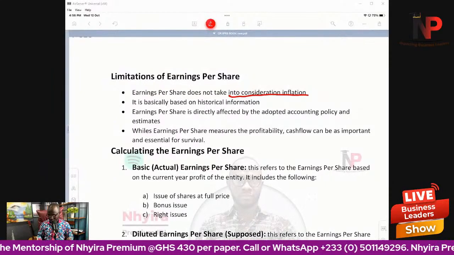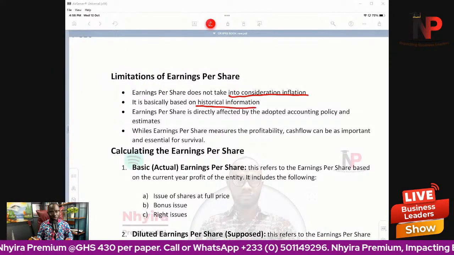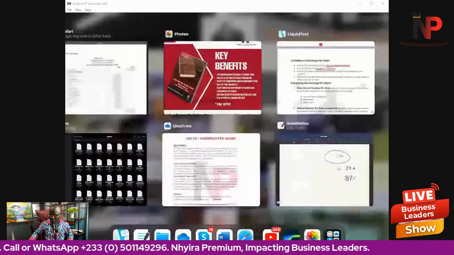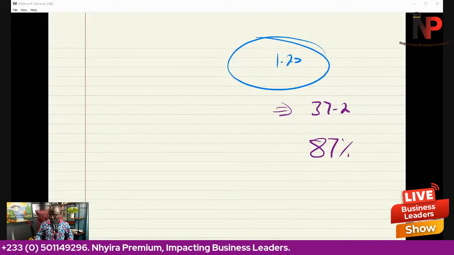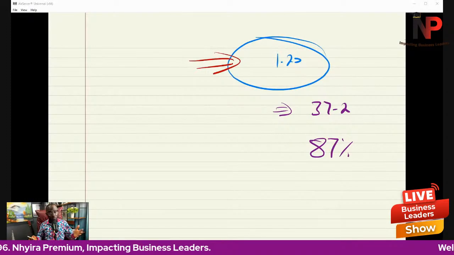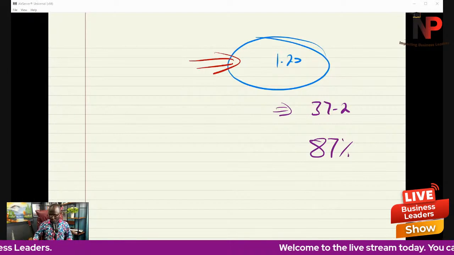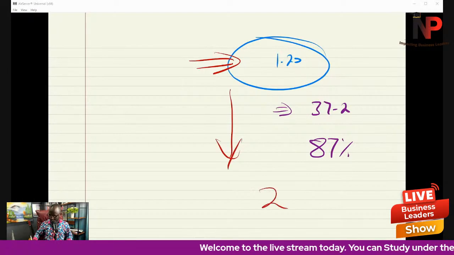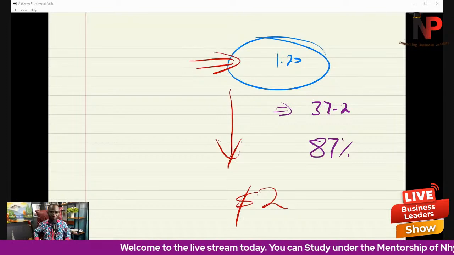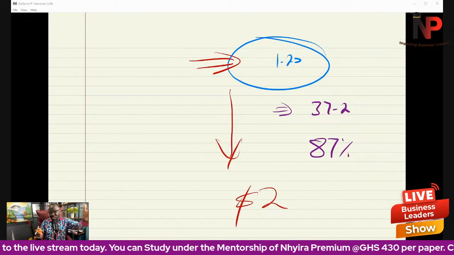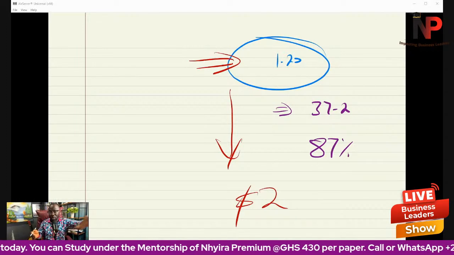Number two, it is basically based on historical information. So you cannot say, okay, because this year the entity had an earnings per share of 1 cedi 20 cents, next year they are likely to have $2. It's based on historical information, on past information.